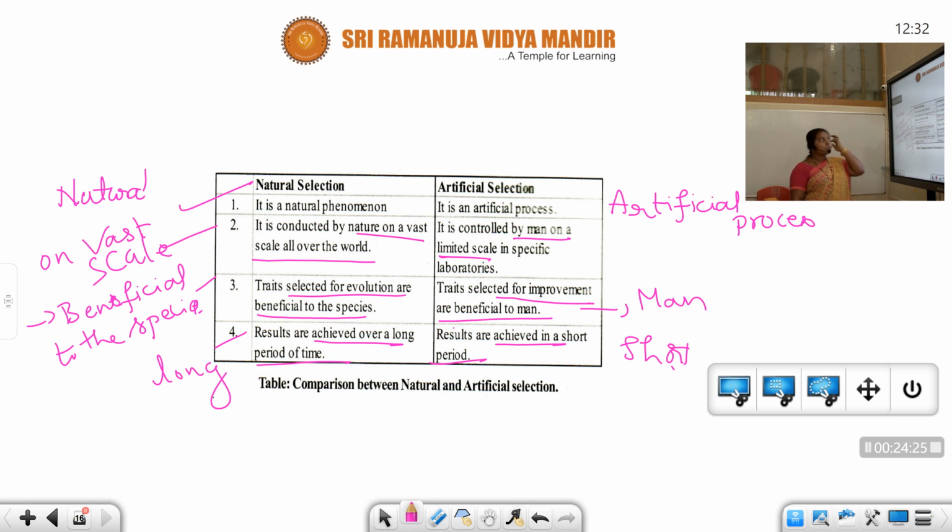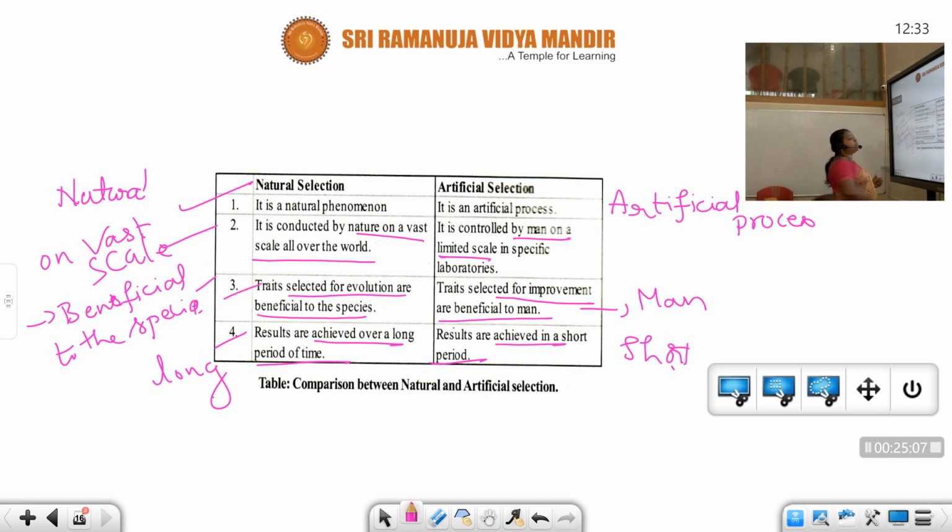Let us discuss the points again, students. Natural selection is a natural phenomenon, whereas artificial selection is an artificial phenomenon. Second, natural selection is conducted by nature on a vast scale all over the world, so nature selects the required characteristics on a large scale. Artificial selection is controlled by man on a limited scale in specific laboratories, experiments conducted by scientists under laboratory conditions.